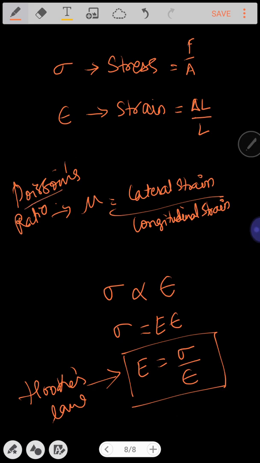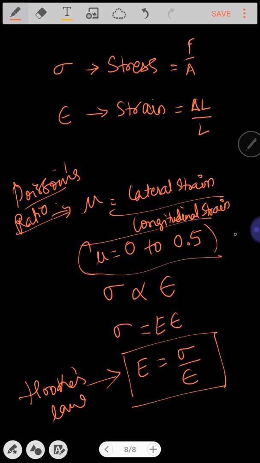Poisson's ratio values vary from 0 to 0.5 depending upon the compressibility of the substance after it is stressed, whether it gets lateral strain or longitudinal strain. I repeat, mu is 0 when there is no lateral strain, and again 0 when there is no longitudinal strain.